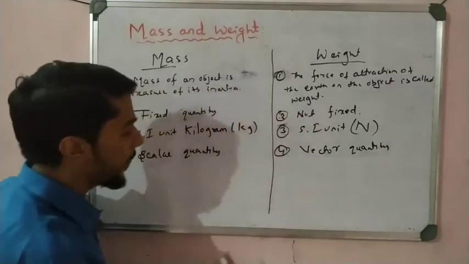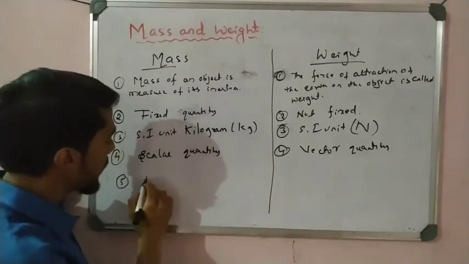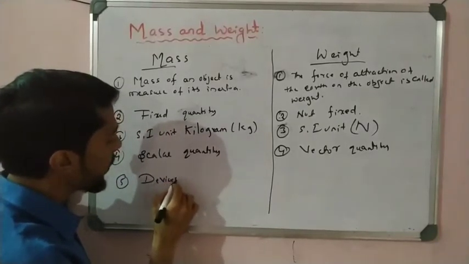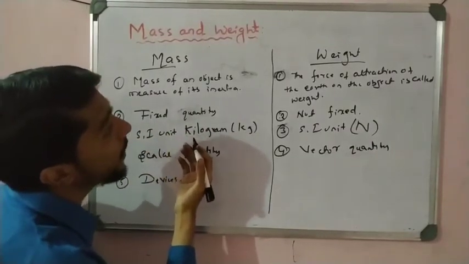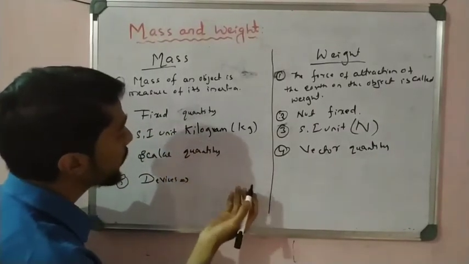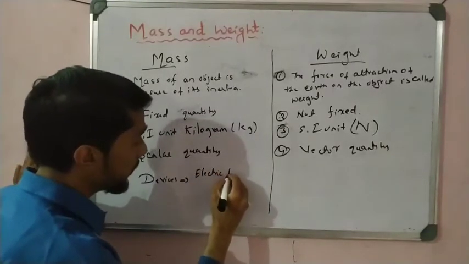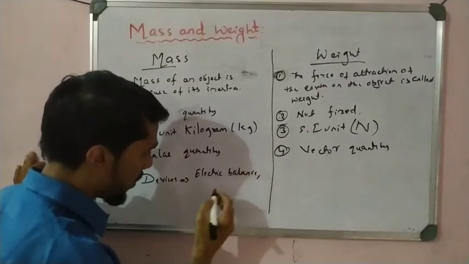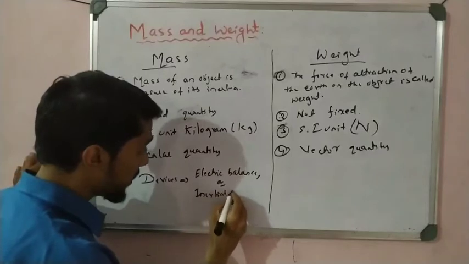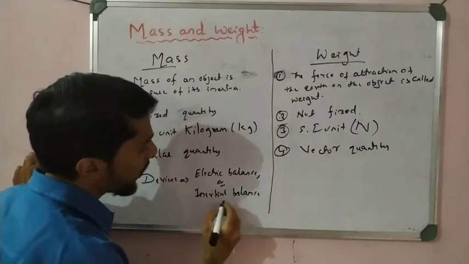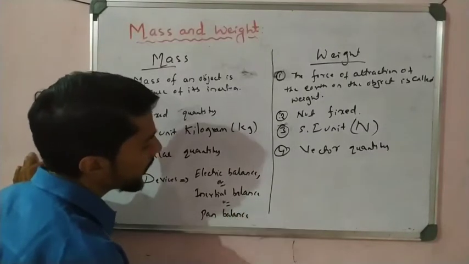The fifth one, write the device used to measure. For mass, which one do we take? An electric balance, or an inertial balance, or a pan balance. Those are all instruments for mass.